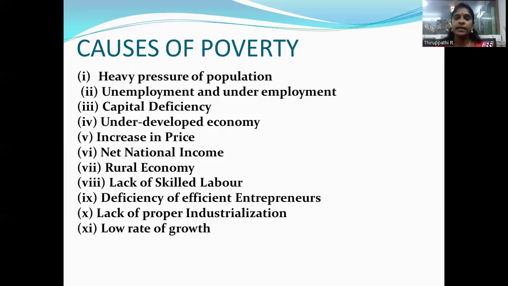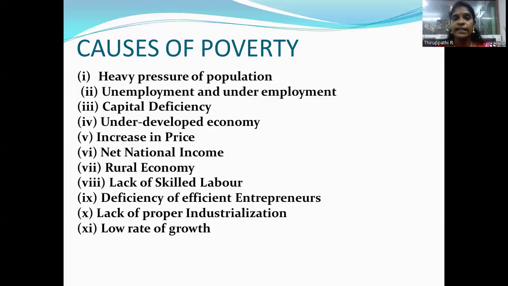And next is underdeveloped economy. India is underdeveloped due to its low rate of growth. The low rate of growth is a main cause of poverty. The next is increase in price. The steep rise in price has affected poor people more, and they have become poorer. In the year 2020-21, the average rise in price is 6.2%.